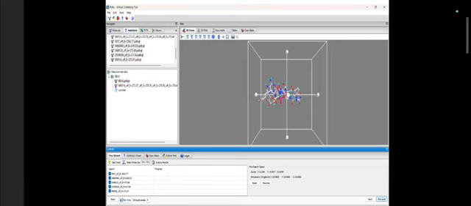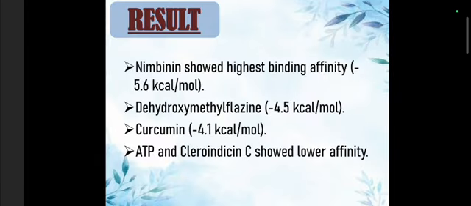This is the grid box formation, and this is the running of Vina wizard. And the results were analyzed. Nimbin showed the best binding affinity, that is minus 5.6 kilocalories per mole. Then dihydroxymethylphasin, that is minus 4.5, curcumin minus 4.5, and ATP and chloroindocin C showed lower affinity. The affinity value ranges between moderately acceptable values.